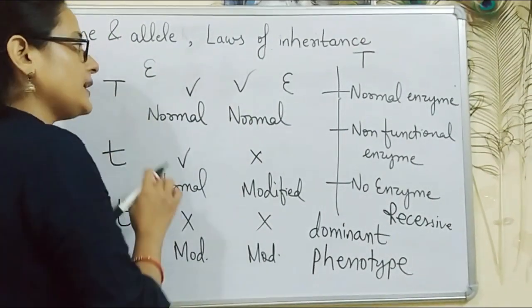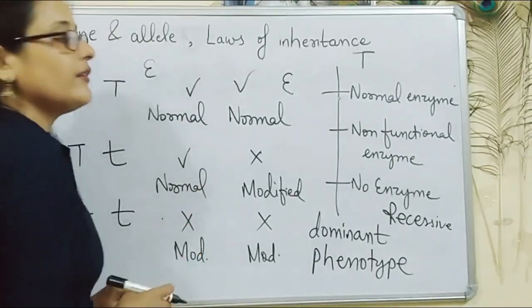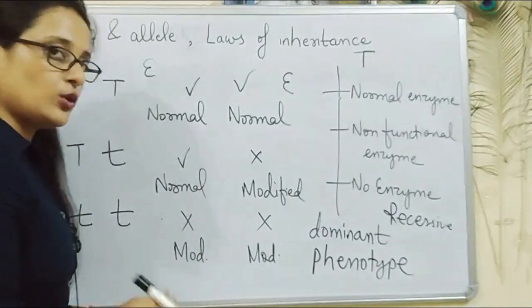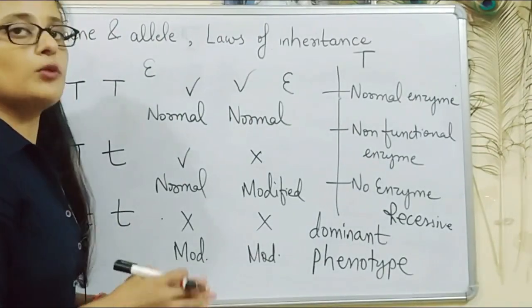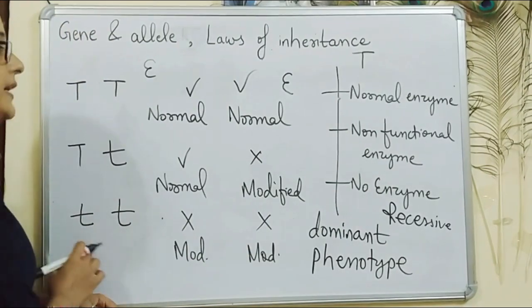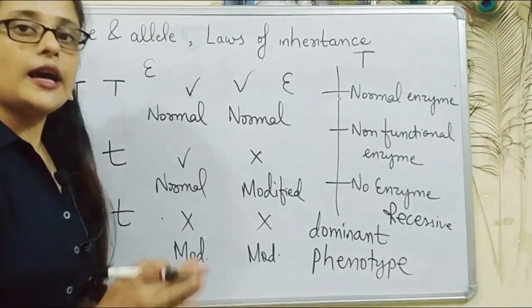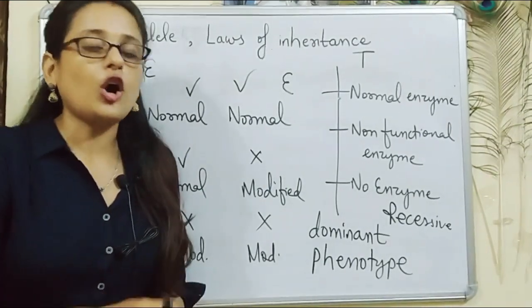They are normal alleles. They form normal enzymes. And the alleles which are modified, which do not contribute towards the phenotype of the individual, cannot form normal enzyme, that is, they form non-functional enzyme or no enzyme at all. They are written with lowercase alphabet and they are called recessive alleles. This is the first law of inheritance, that is, the law of dominance.